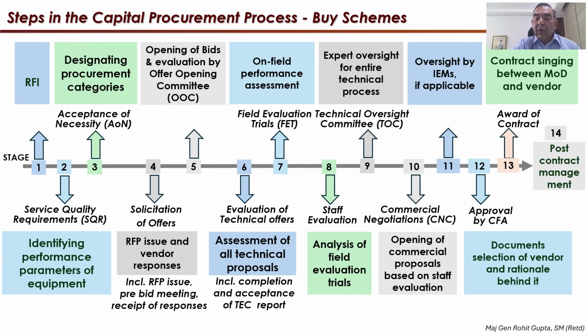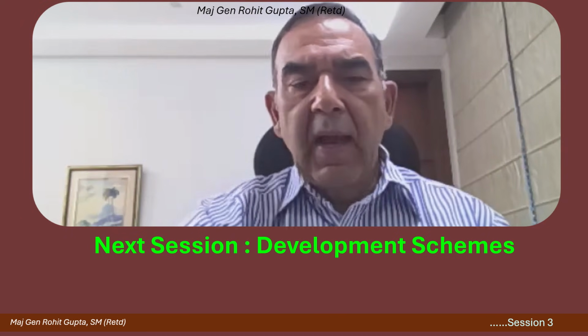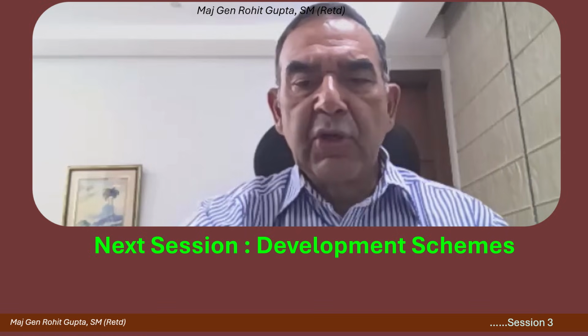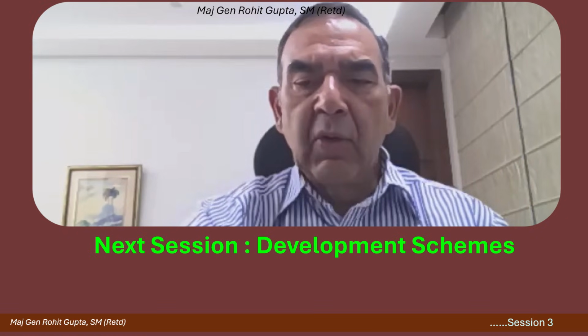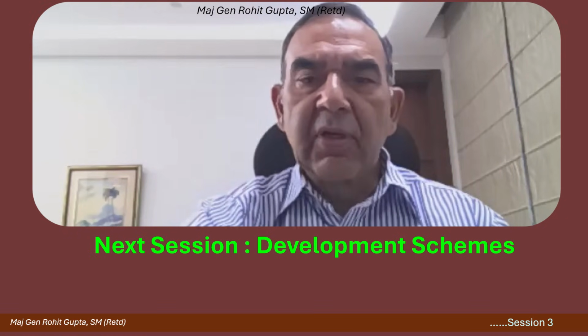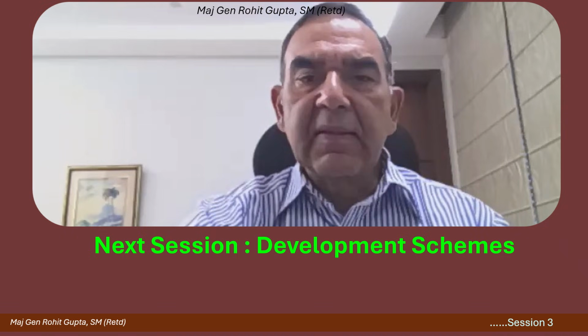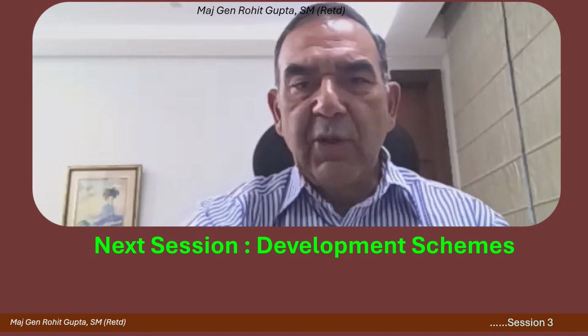Thereafter it goes for approval to the CFA, the Competent Financial Authority, as per the costing of the particular product. And the contract signing between the MOD and the vendor takes place. The last is post-contract management, which is a major issue because changes in contracts do take place in many aspects. Having had a look at the buy schemes in session 2, we shall have a look in the next session at the development scheme as they are in the draft DAP 2026.